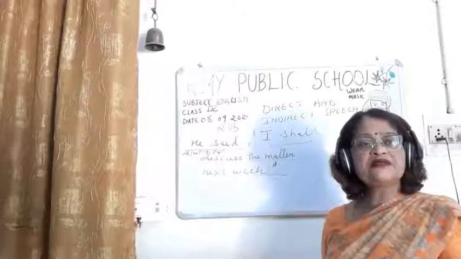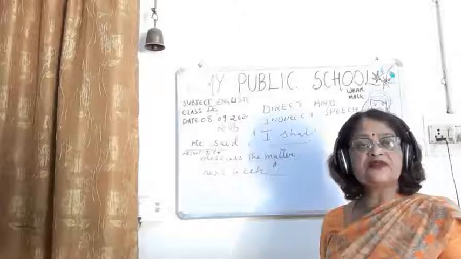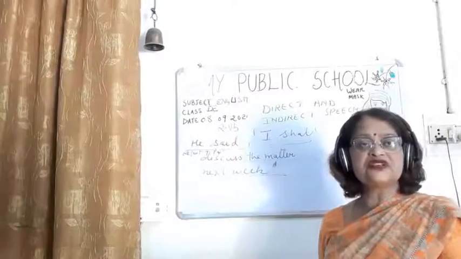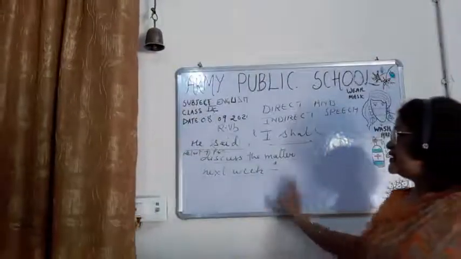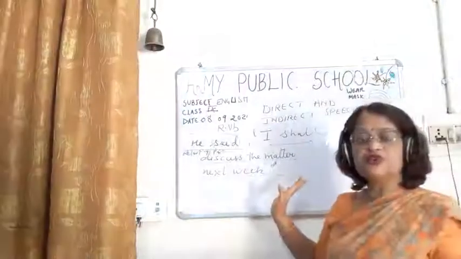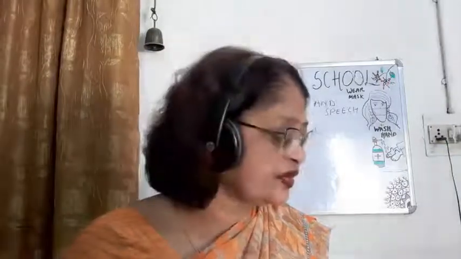What are those things? First, children, you have to remove the inverted comma, then you have to remove the sentence comma, and you have to join with the conjunction. And then, "said" here will not be changed into "told." Why will said not be changed into told? Because the object is not there. If the object is present in the reporting part, then only we will write told. I hope you understand.